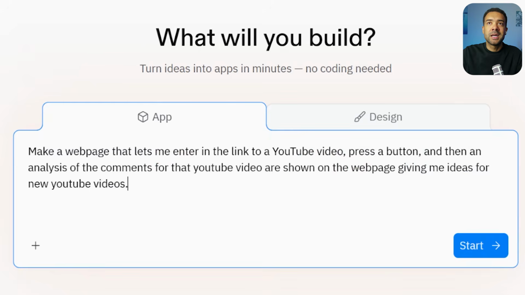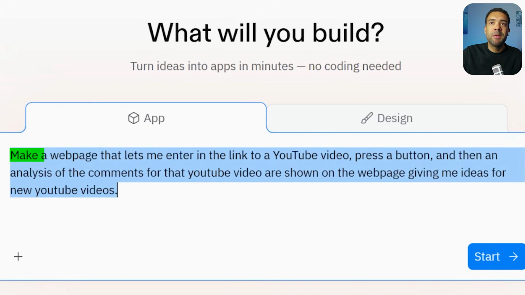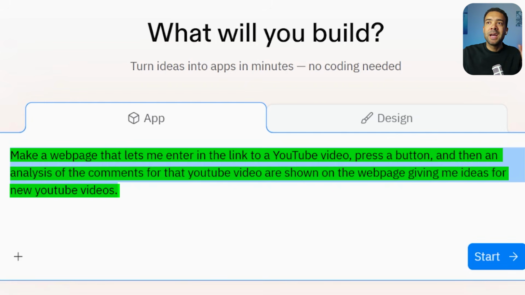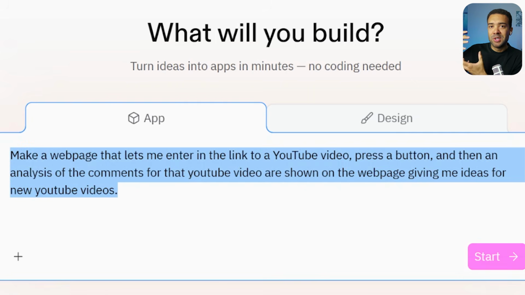it for you. So, I can type in something like this, make a web page. It lets me enter the link to a YouTube video, press a button, and then the comments are shown on the web page, giving me ideas for new videos. I can literally type that in, press start, and it will go off and build the majority of that page for me. This was super useful for me to get over that technical hurdle.